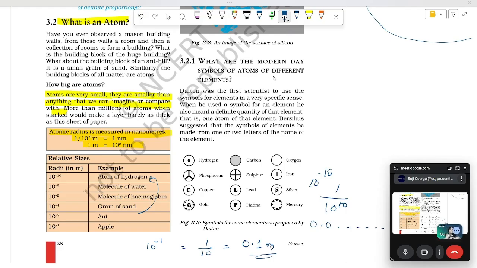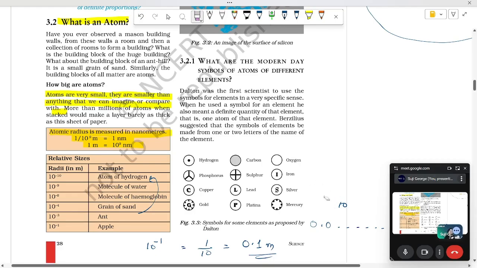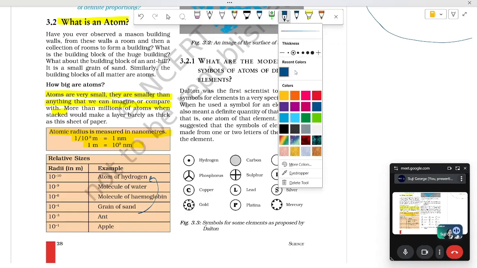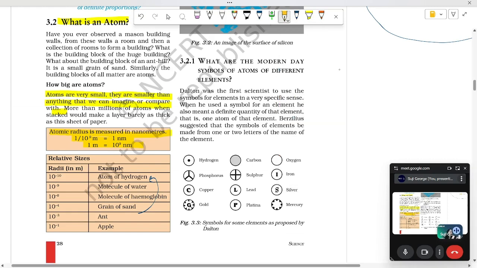Now, how many elements are there in total? There are 118, in some books 119 elements, and among them only 92 are naturally formed and all the others are made by man. So can you name a few elements that you know? Hydrogen is the first one.